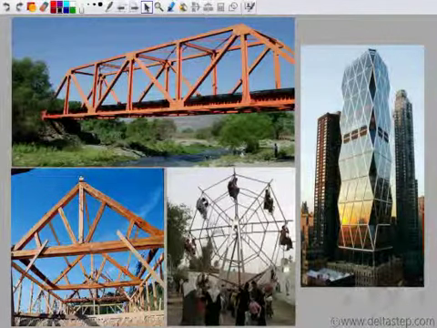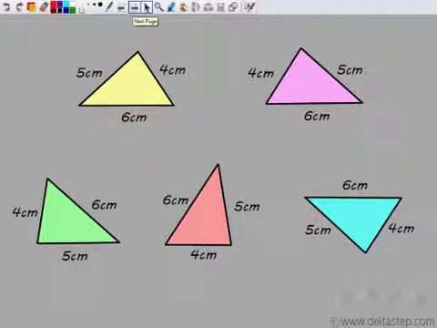Let's first look at this. A teacher asks students to make triangles of sides 4, 5 and 6 centimeters. So this is what the students had drawn, some of the drawings. Can you say that these triangles are congruent? When would the triangles be congruent? When the sides and angles are congruent, the triangles are also congruent. We know that the sides are congruent because all triangles have the same sides. What about angles? That is my concern.